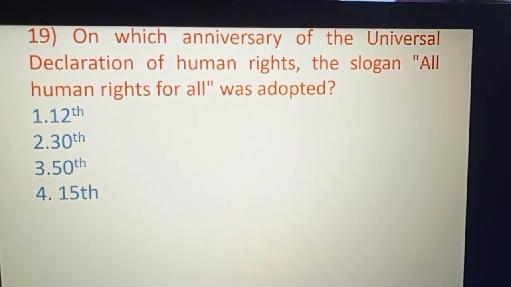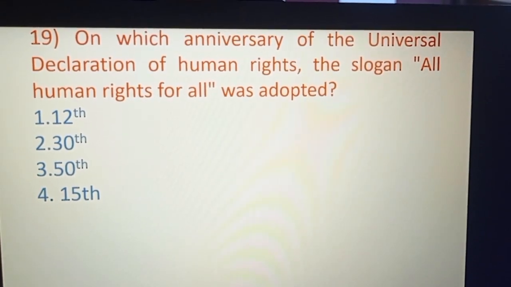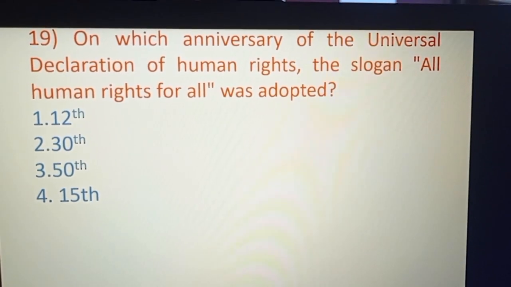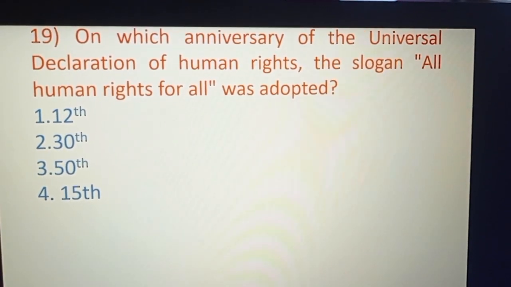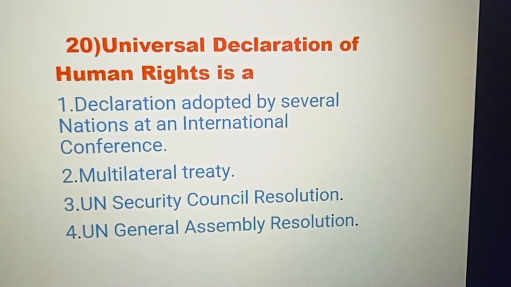Question number 20. On which anniversary of the Universal Declaration of Human Rights was the slogan All Human Rights for All adopted? Option A. 12th. Option B. 30th. Option C. 50th. Option D. 15th. And the right answer is option number C. 50th.